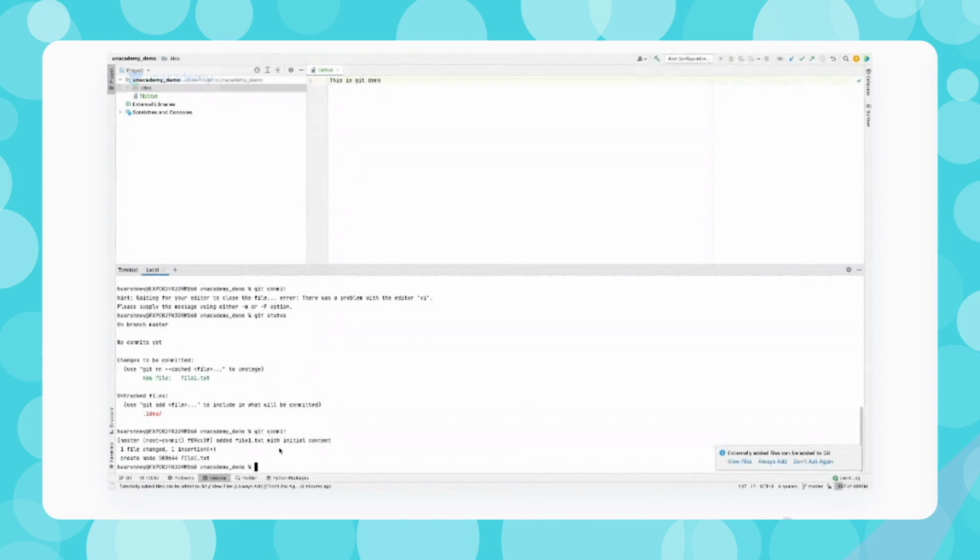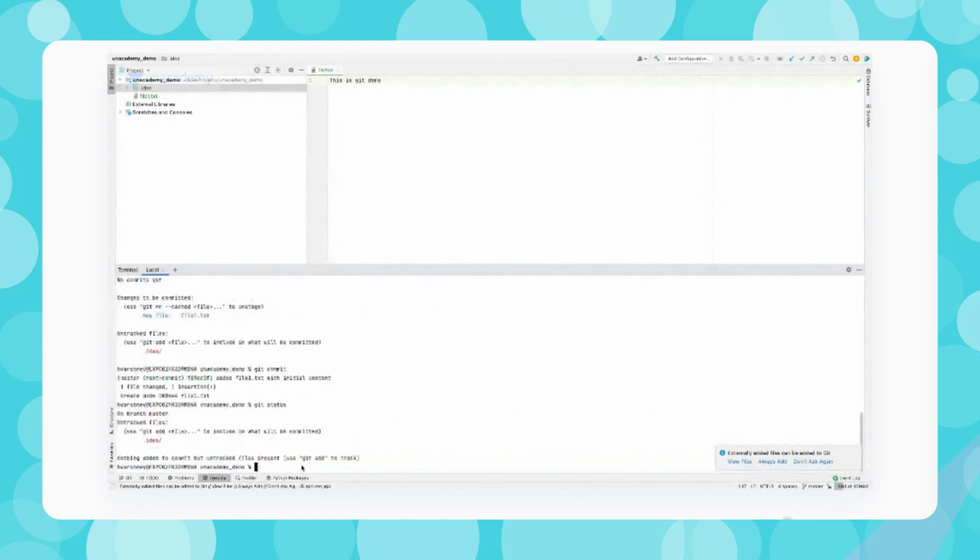Now I have just saved it. So one file has been committed. Now you can see there is a mode that has been created against this file. If I want to check, I can see this is in the tracked files. Now there is no file present which is untracked, and in the next step I will be pushing that file.